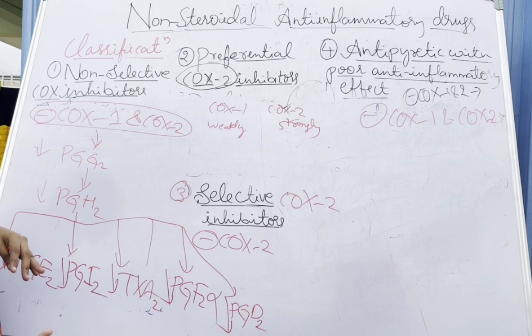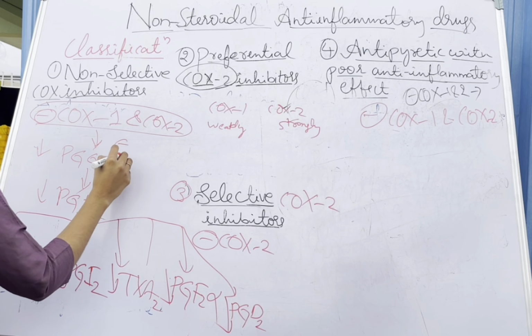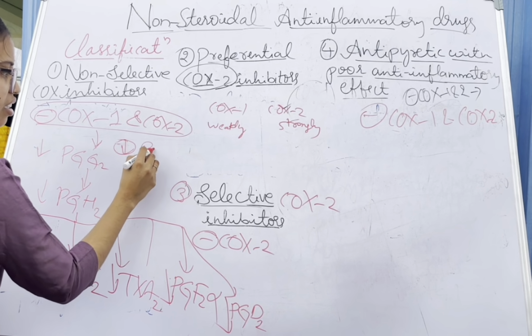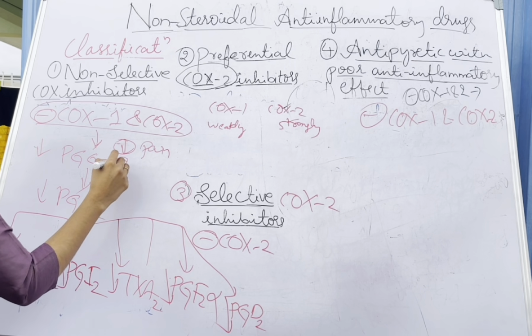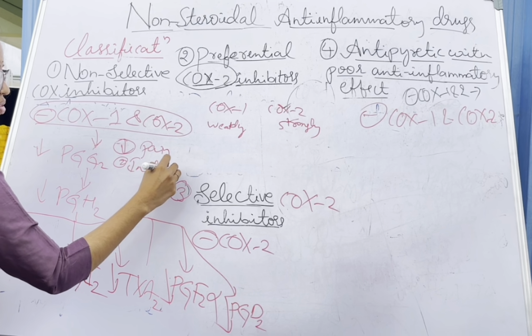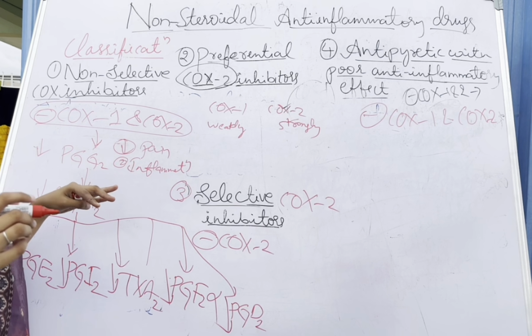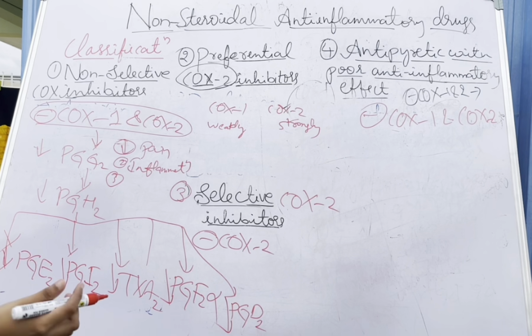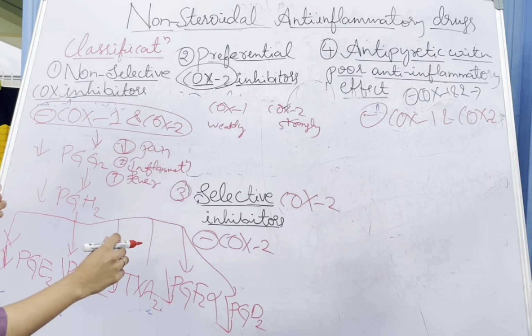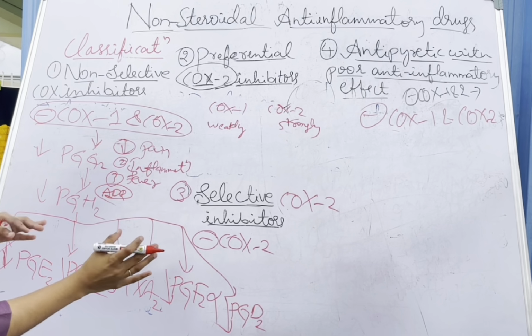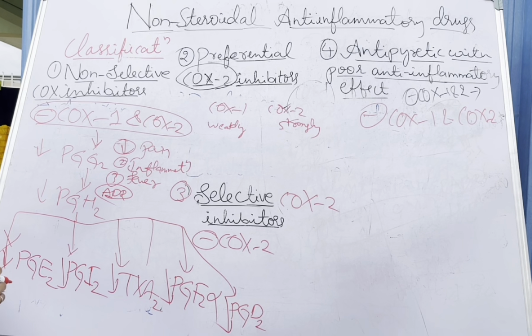So the patient has reduced pain, inflammation, and fever, by reducing COX enzymes and prostaglandin synthesis. But there are some adverse effects. PGE2 protects the gastric mucosa, and it increases the renal blood flow.